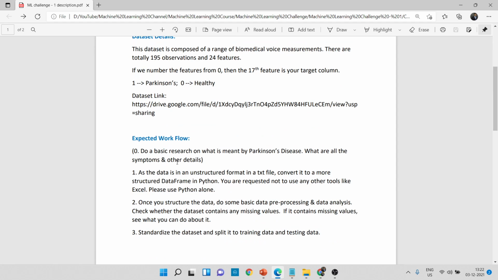You need to do some basic research on Parkinson's disease. Try to learn what the different symptoms are and other details and so on. You can add that text and images in your Google Colaboratory file. Just do a basic research, you don't need to do deep research about it. Just gain a basic understanding of what is meant by Parkinson's disease and so on.